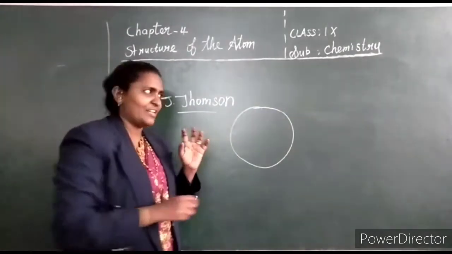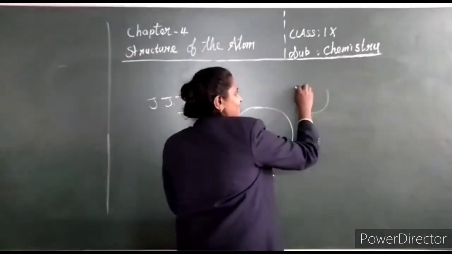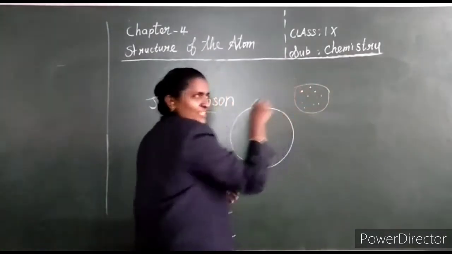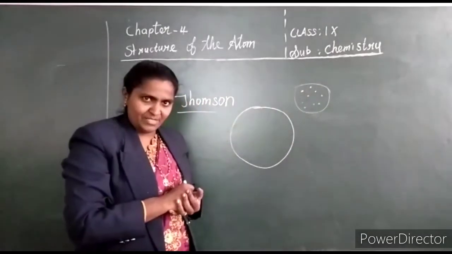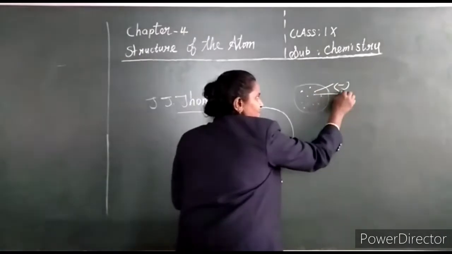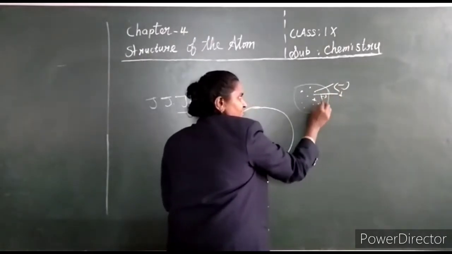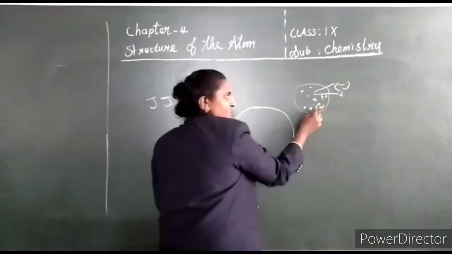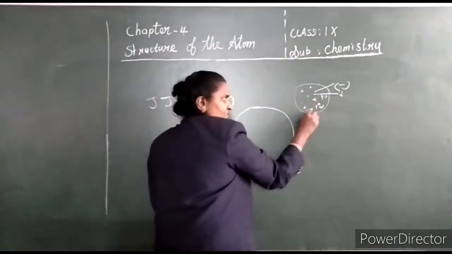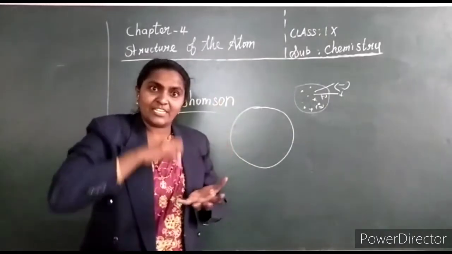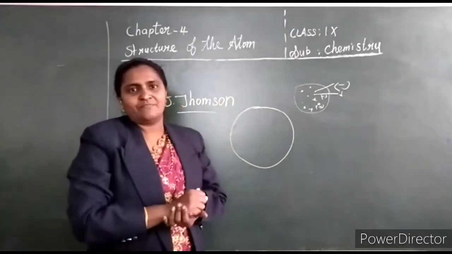What is a plum pudding model? It looks like a cake. In it, what is kept over that? Tutti frutti is kept over that. That means this is negative charge, and this is positive charge. This dot, the tutti frutti, is negative charge. Then the pudding area is the positive charge. Like that, positive and negative charged particles are equally embedded.